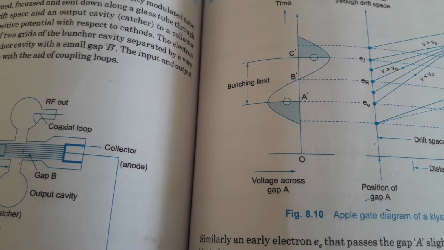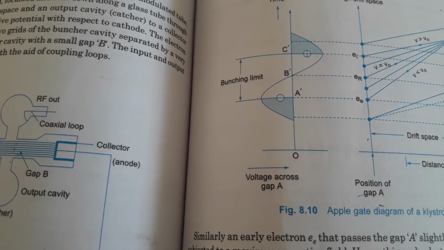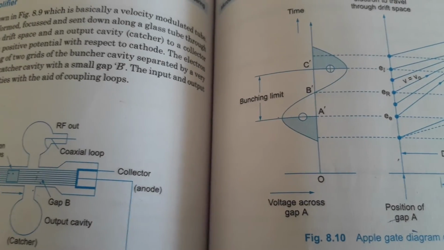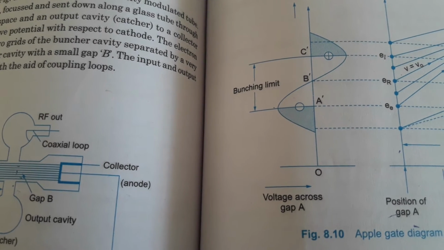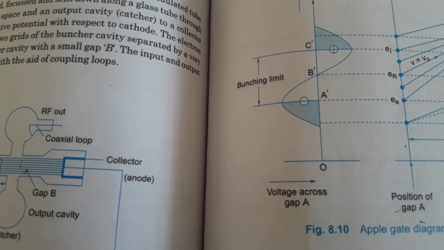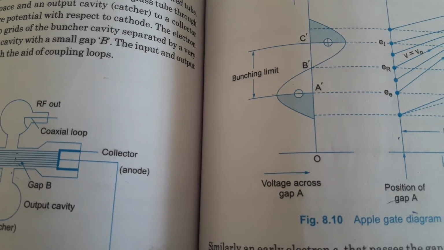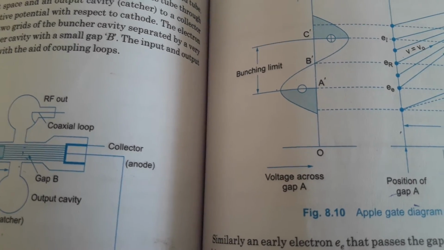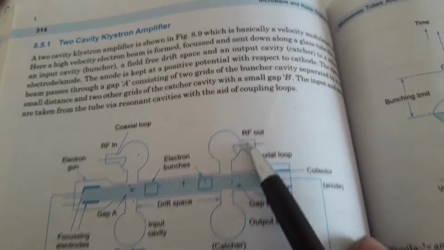The pulsating stream of electrons passes through gap B and excites oscillations in the output cavity, that is called the catcher cavity. Because of this excitation, the density of the electron beam passing gap B varies cyclically with time, and that electron beam contains AC current. This current gets modulated, and the drift space converts velocity modulation into current modulation, and finally the amplified signal we will get at the output of the catcher cavity, right?